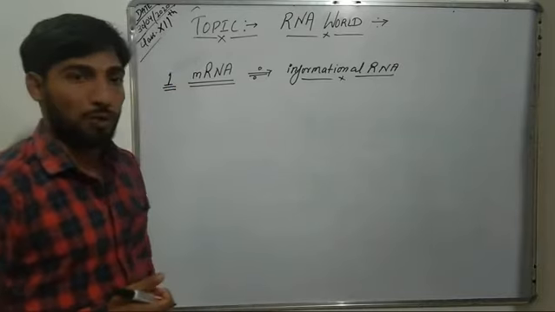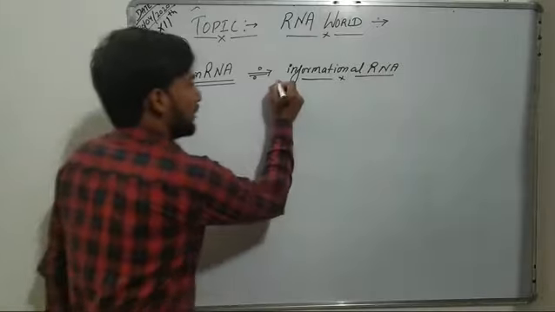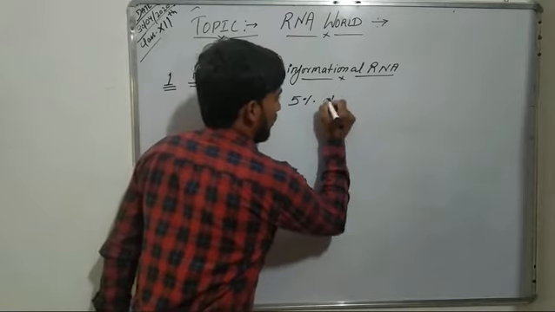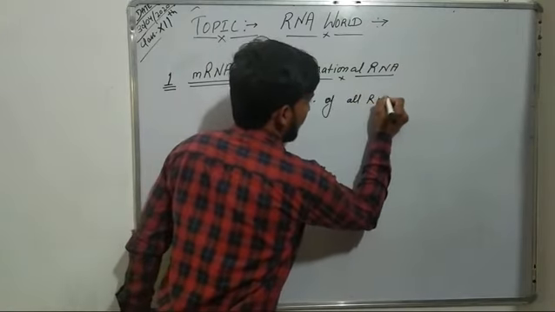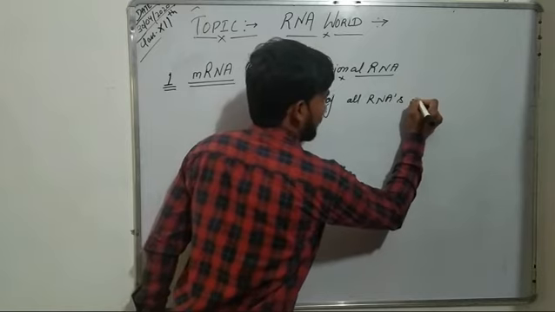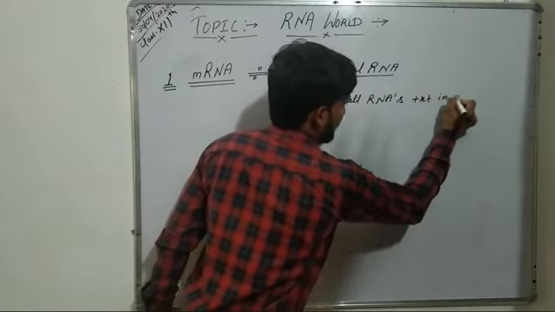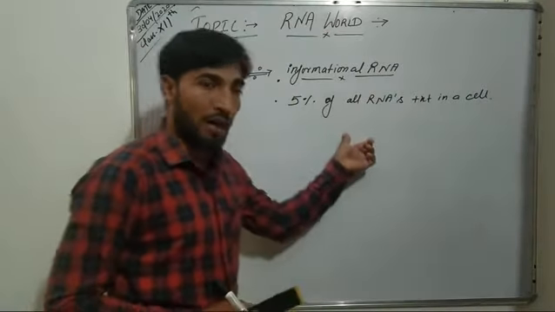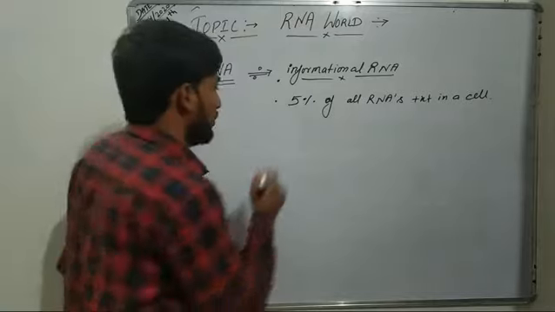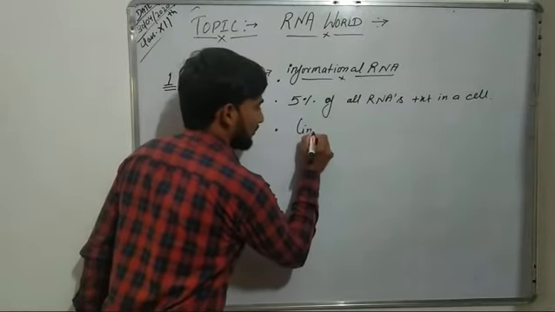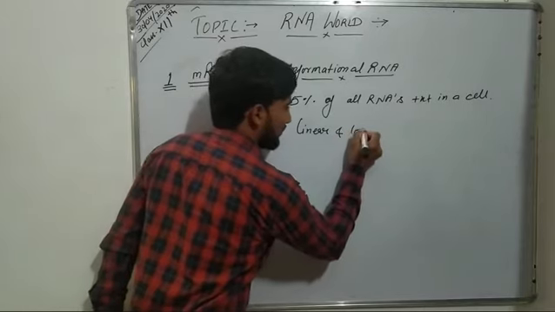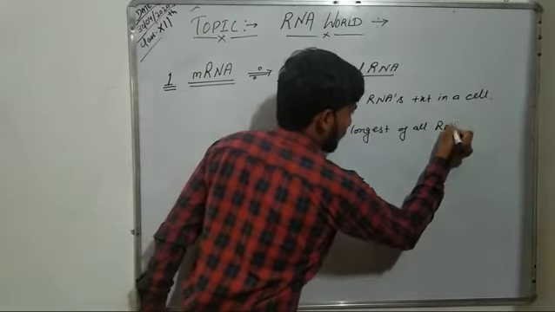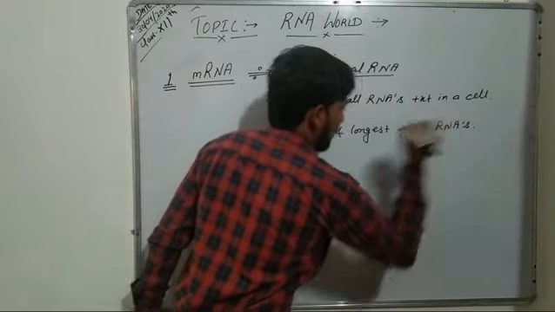Further, this mRNA forms a total of 5% of all RNAs present in a cell. So mRNA forms 5% of all RNAs present in a cell, and its molecule is linear and longest of all RNAs.